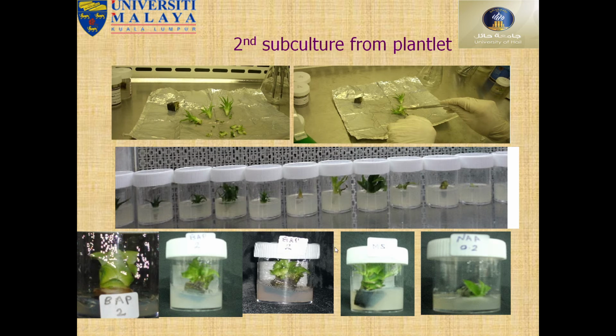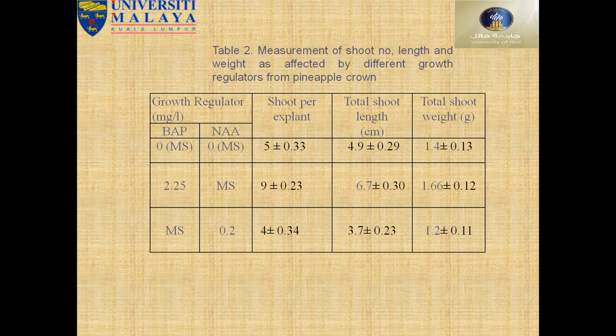Also here we can see the second subculture from plantlet, first subculture, second subculture from this culture. We got the plants, pineapple plants, and the data. BAP and NAA at different concentrations, and then you can see here the results are better than the control.